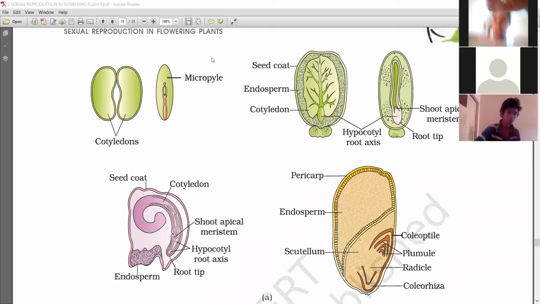Next point: radicle is covered with coleorhiza. Plumule is covered with coleoptile.